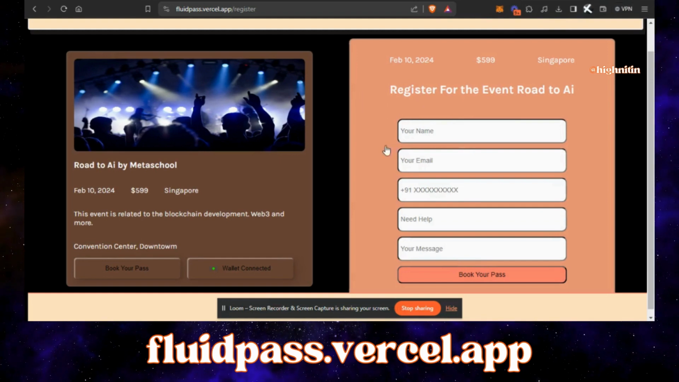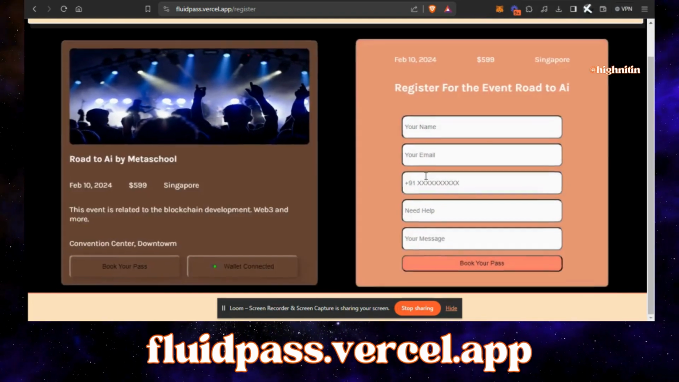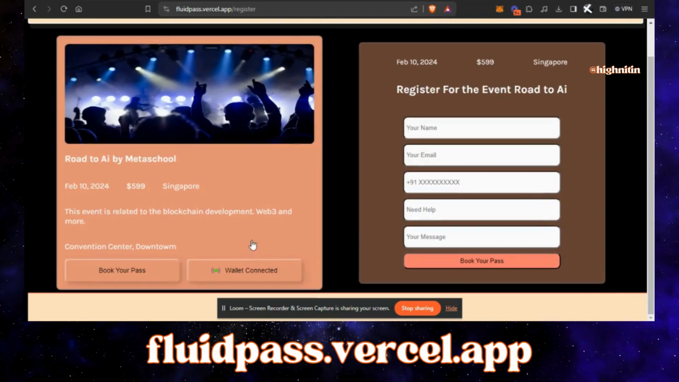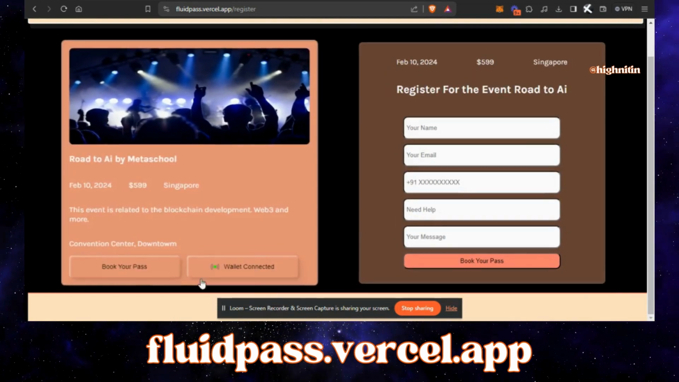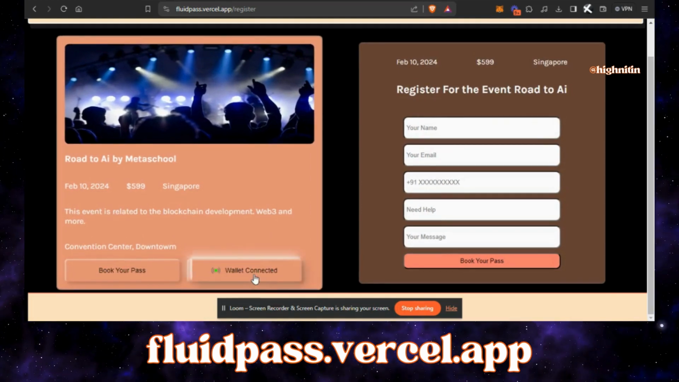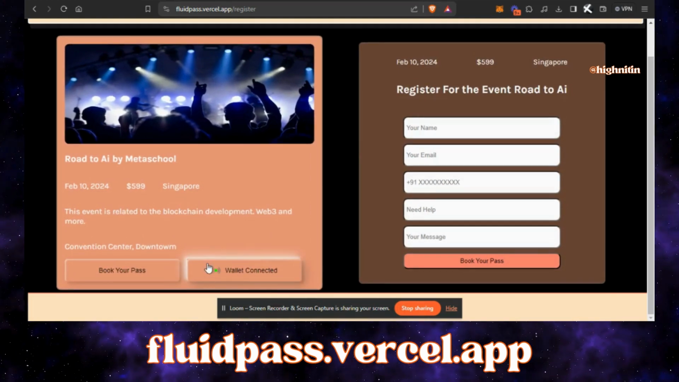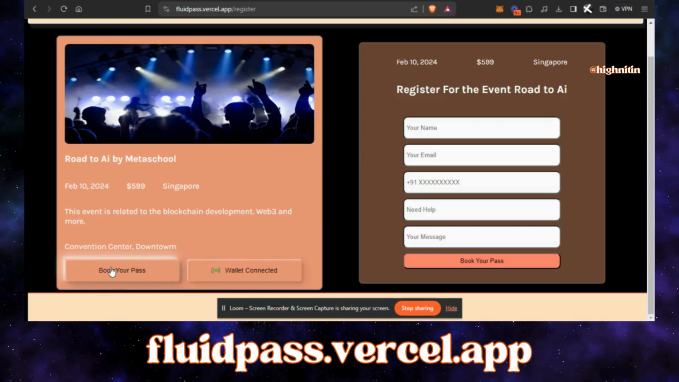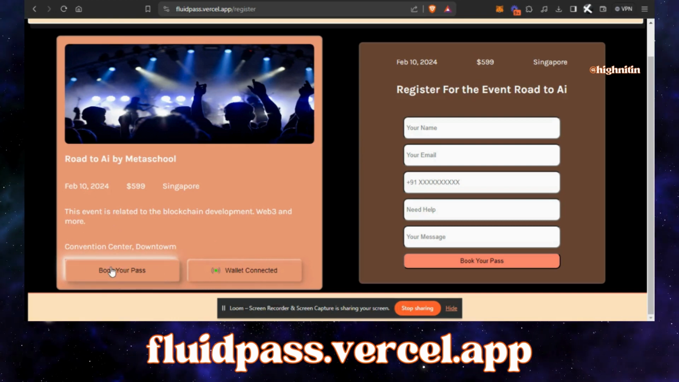So now we'll fill the form. Currently we have not integrated the form accurately, but there's a sneak peek. Once you connect the wallet, you will see the form and the button which says wallet connected, right? So it shows another button called book your pass. So let me click on book your pass as well.